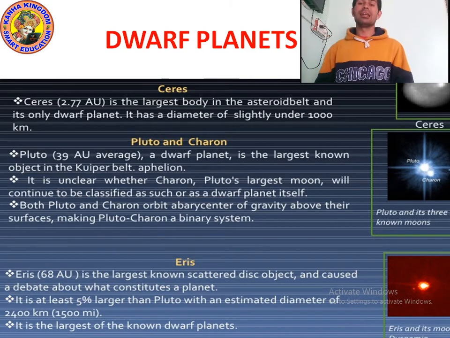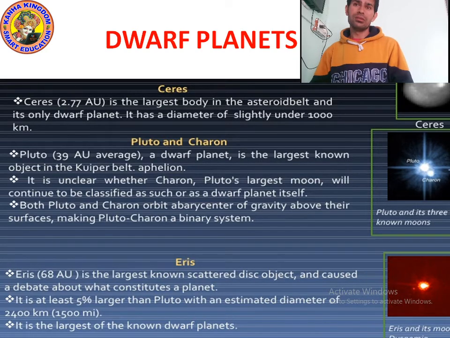It is unclear whether Charon, Pluto's largest moon, will continue to be classified as a moon. Remember kids, Charon is the largest moon of the dwarf planet Pluto, but it is also classified as a dwarf planet.